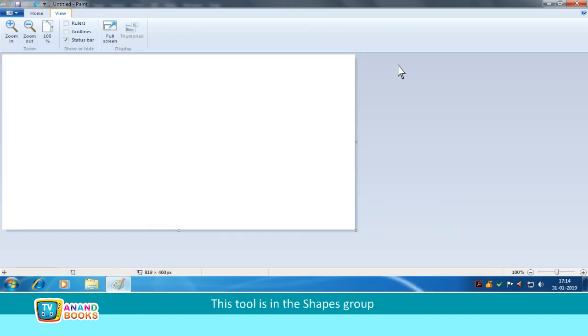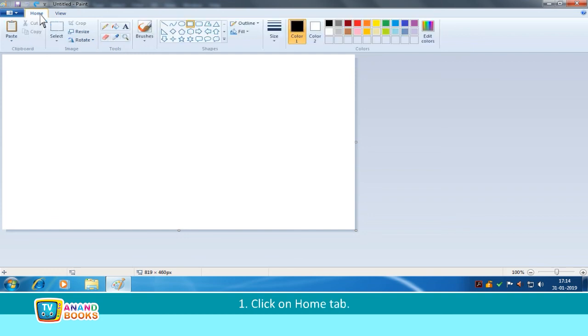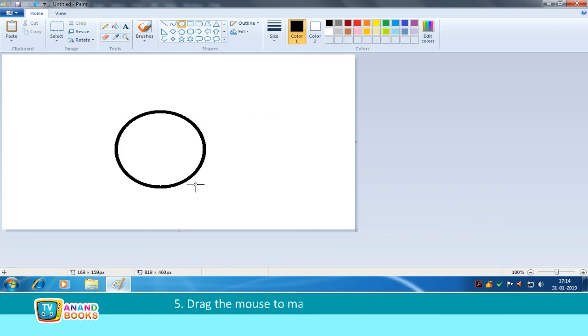Oval tool. This tool is in the Shapes group. You can draw circles and ovals with this tool. First, click on Home tab. Second, click on Oval tool from Shapes. Third, click on the Size box. Fourth, select the thickness of line. Fifth, drag the mouse to make an oval or a circle.